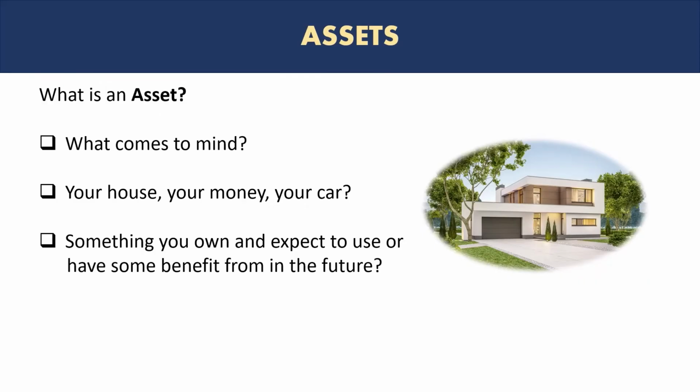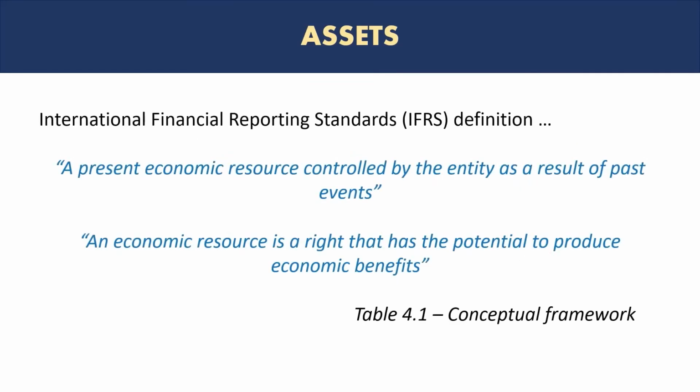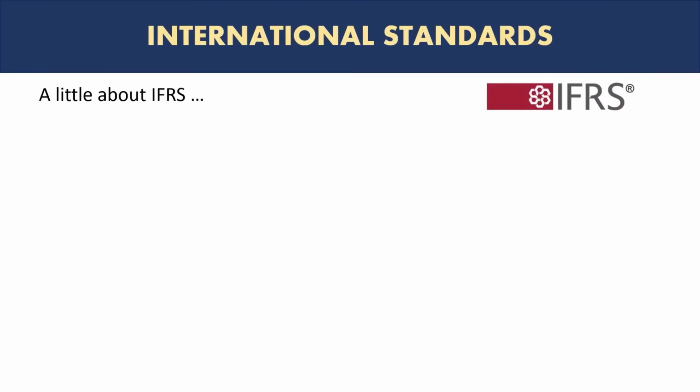So an asset is something you own or you possess and expect to use or have some benefit from in the future. So let's look at the definition of assets according to International Financial Reporting Standards. We'll talk about International Financial Reporting Standards in a moment. The definition of assets is a present economic resource controlled by the entity as a result of past events. And an economic resource is a right that has the potential to produce economic benefits. So we'll get back to the definition of the assets according to IFRS in a moment, but first, what are IFRS? A quick introduction about them.